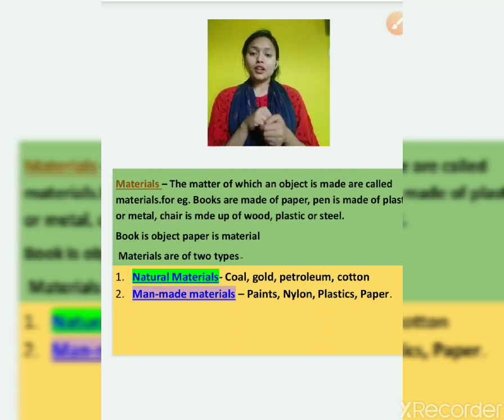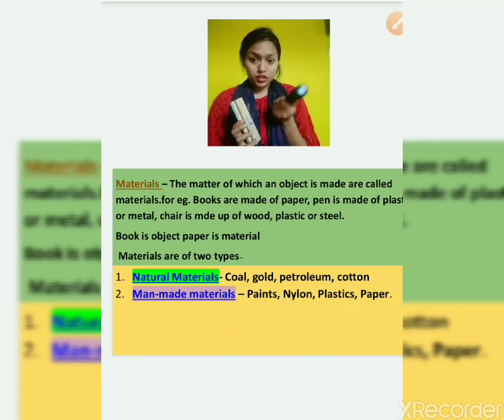Is it clear? Now we said sorting. Now we will sort materials into groups on the basis of some characteristics, because we usually put materials into groups on the basis of their similarities and differences. If I say this is a duster, it is used to rub the board. Now this is a torch, it is used in the dark. So they are different because their uses are different. They have similarities and differences also.